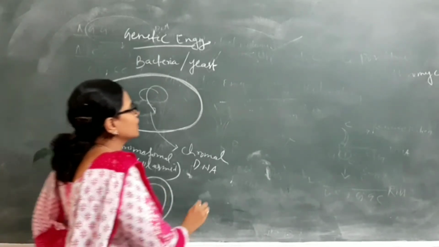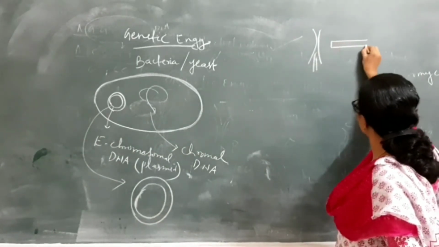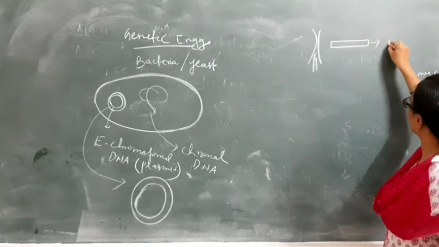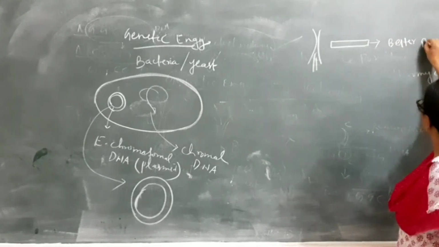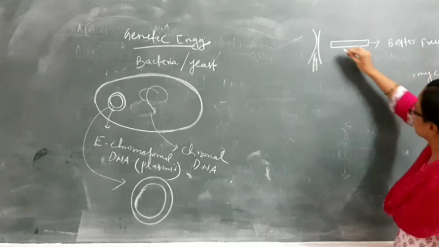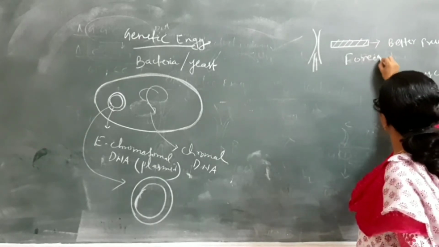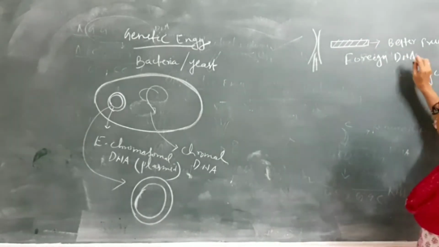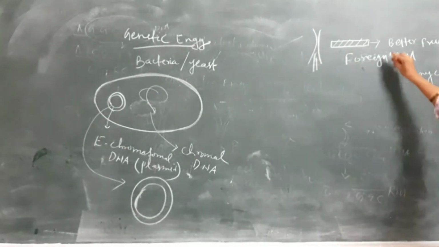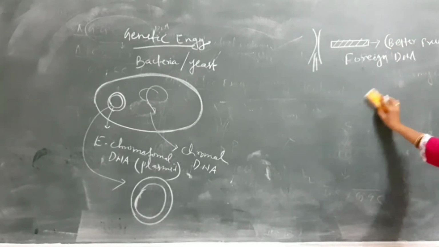After that, for example, this is the better fruit production DNA. This is the strand of DNA which is responsible for better fruit production. So we will take this DNA, and this DNA is known as foreign DNA because it is not a part of the main DNA. This DNA, which is used mainly for better fruit production, is known as foreign DNA.